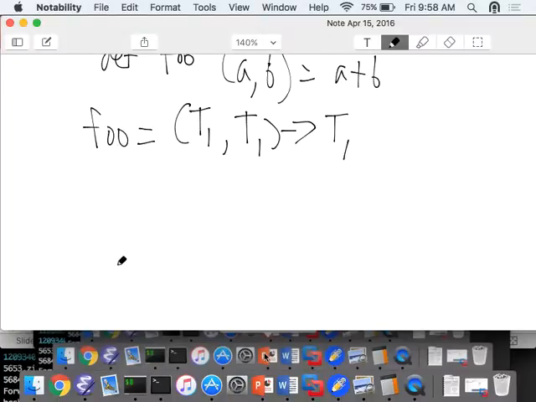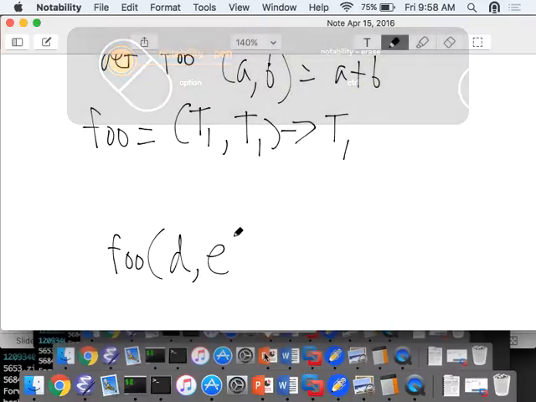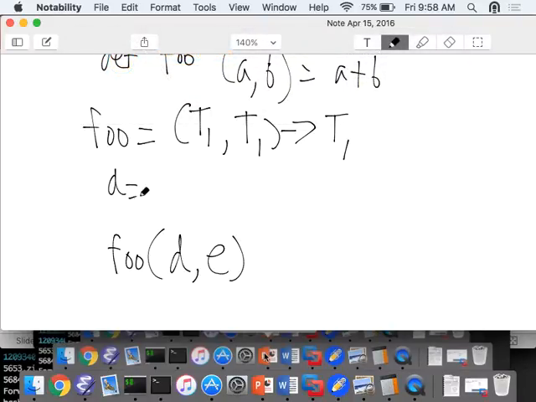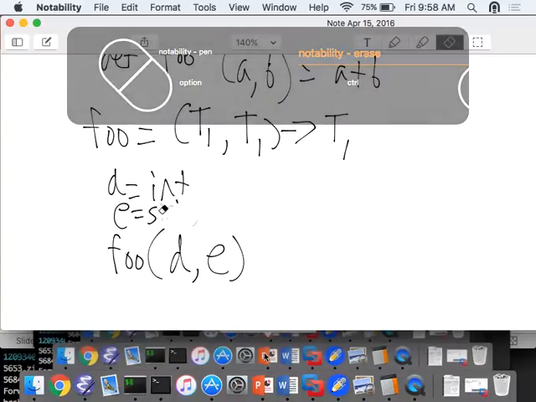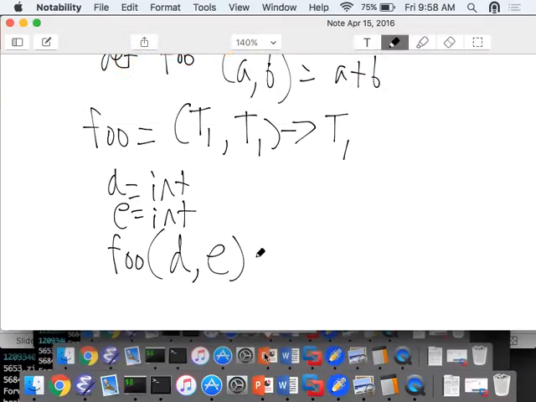Which means, if you want to call function foo with, let's say, variables D and E, right? If I say D is an int and E is a string, that will cause problems. This cannot happen, right? But if I wrote it like this with an int, can I do that? And then do I know what the return of this function call is going to be? An int, exactly.